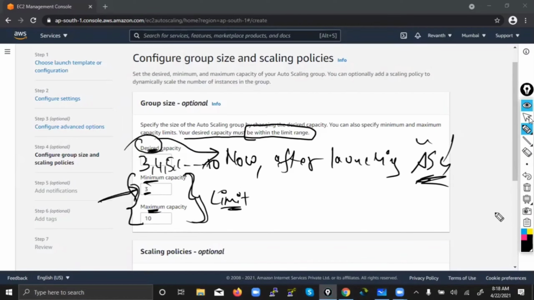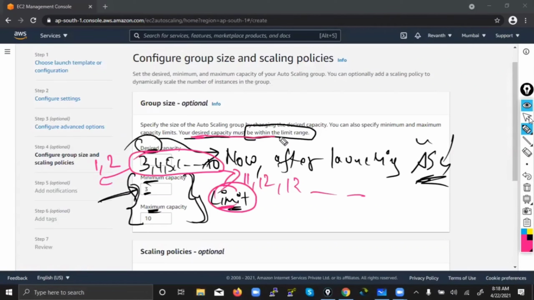till 10. What are the values I cannot give here? I cannot give 1, 2, or I cannot give 11, 12, these things. So you can give any value in between these, but you cannot give before this value or after this value. That is what they call: your desired capacity must be within the limit range. That is called desired capacity.